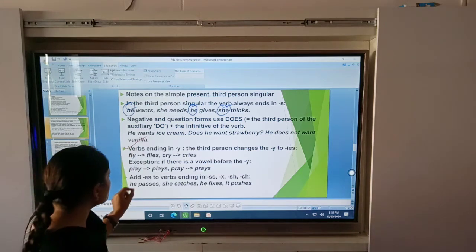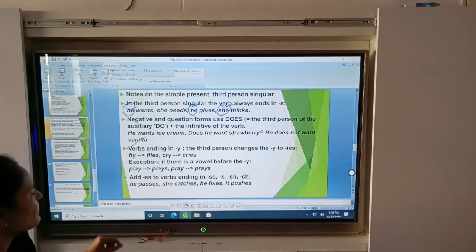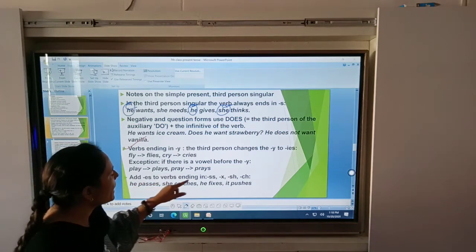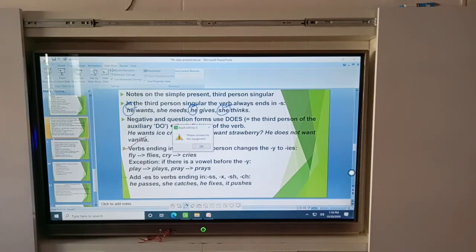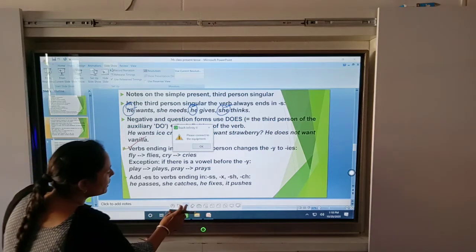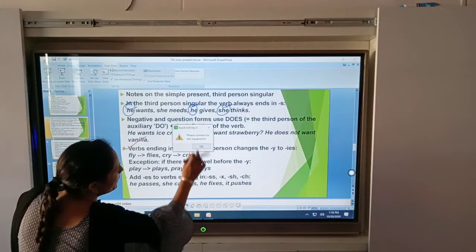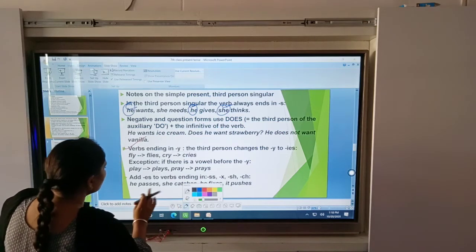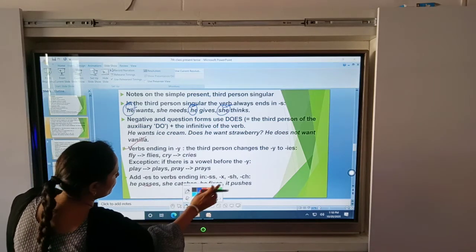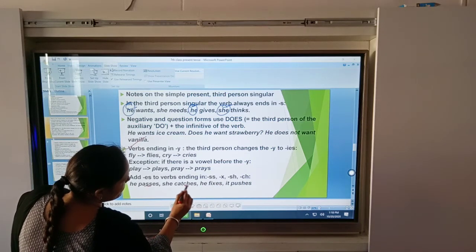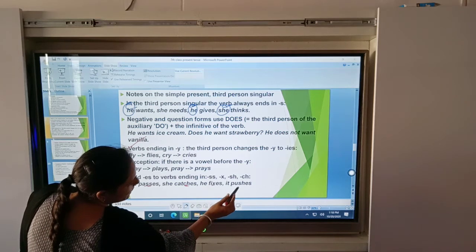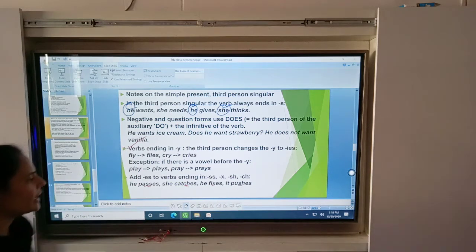Now we are going to discuss where you put es. Okay beta, add es to verbs ending in double s, x, sh and ch. Here, he passes. If your word ends with double s, ch, x, sh, then you put es.